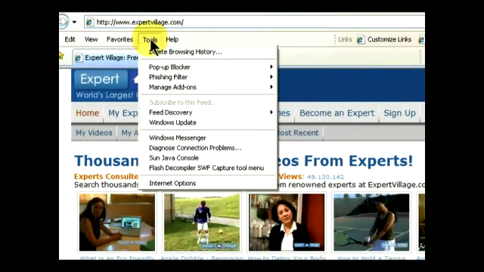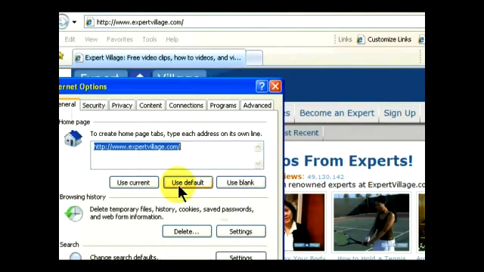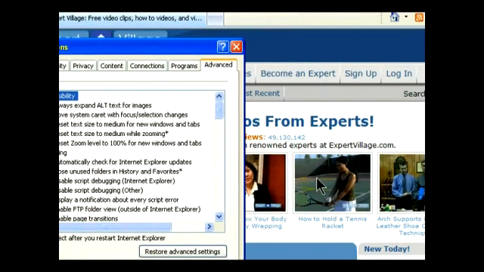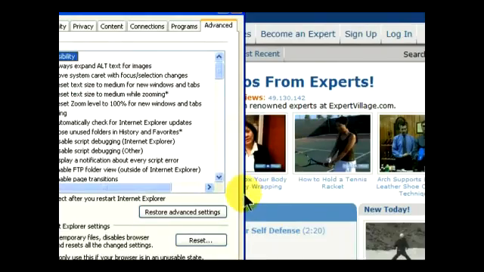Anytime we open up a new window or tab, it's going to keep the same increased or decreased size that we originally set it to. So we may not want that. We may only want to have viewed the original page in a larger size, but every other page we want to open up in its normal view.